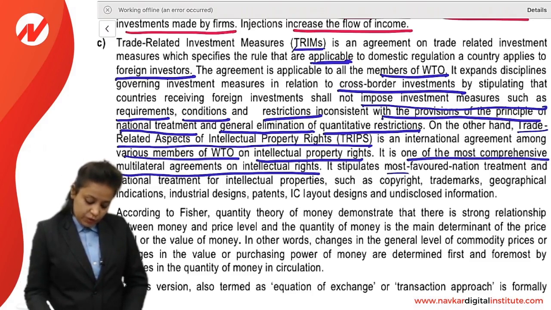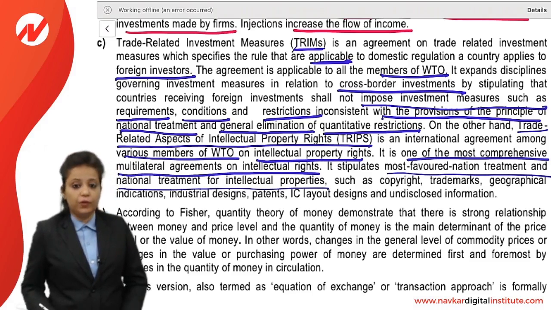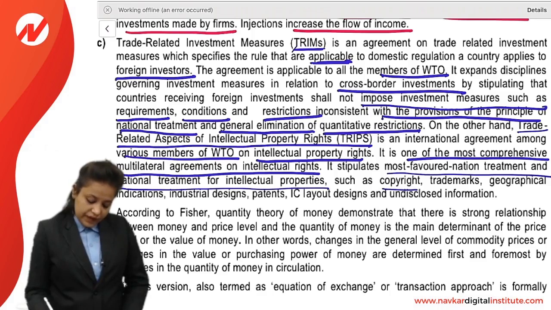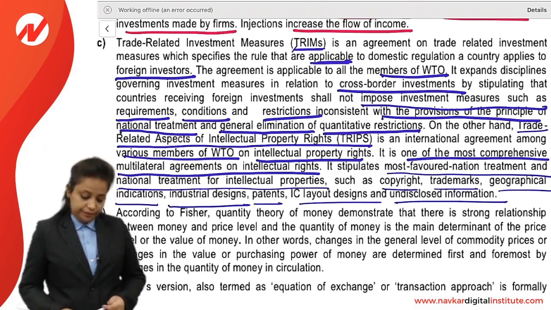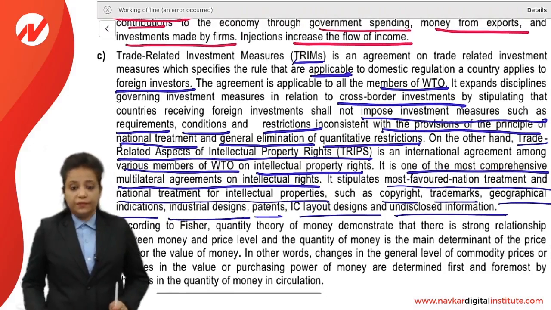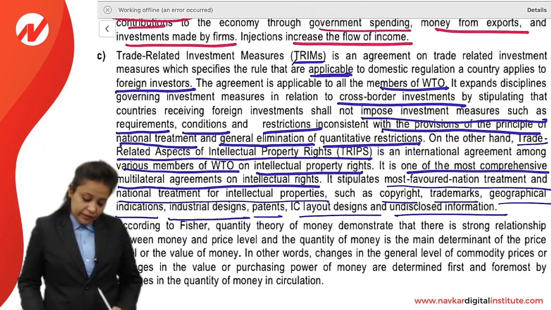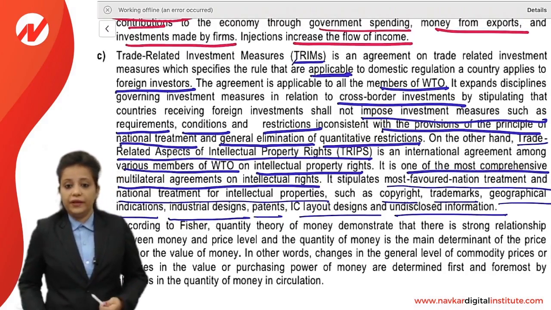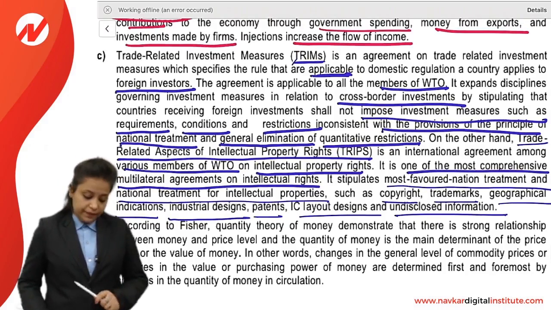It stipulates most favored nation treatment and national treatment for intellectual properties such as copyright, trademark, geographical indications, industrial designs, patents, layout designs and undisclosed information. So these two terms, that is trade related investment measures and trade related aspects of intellectual property rights, are different.